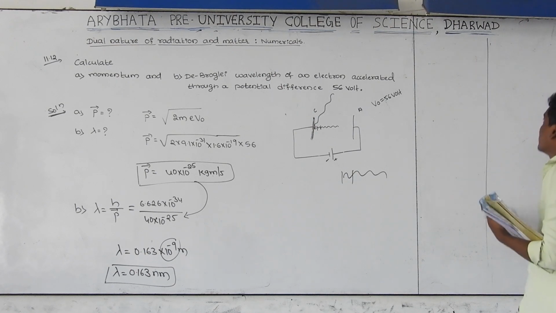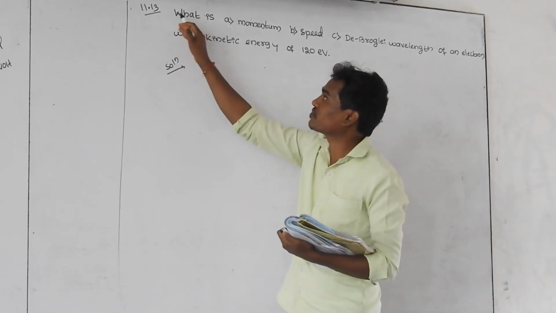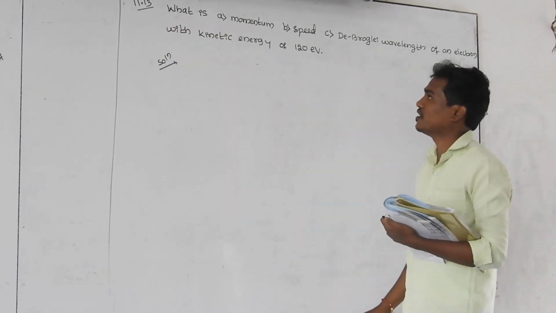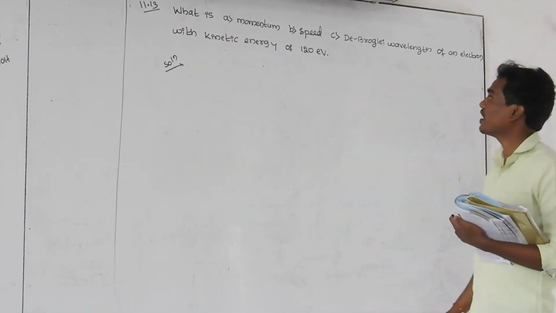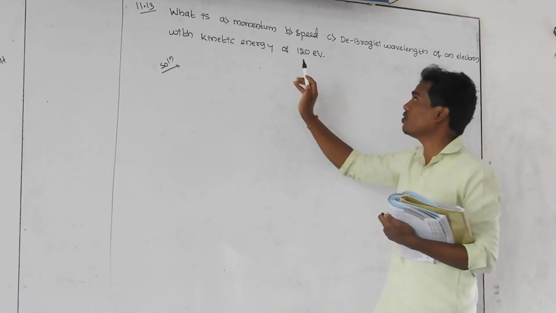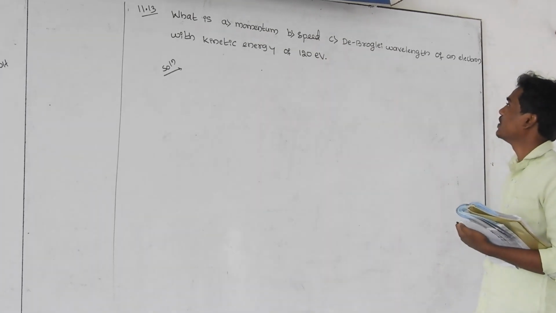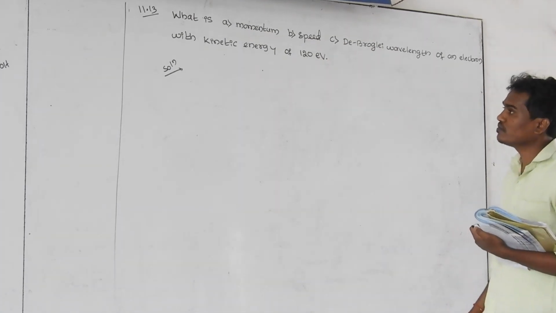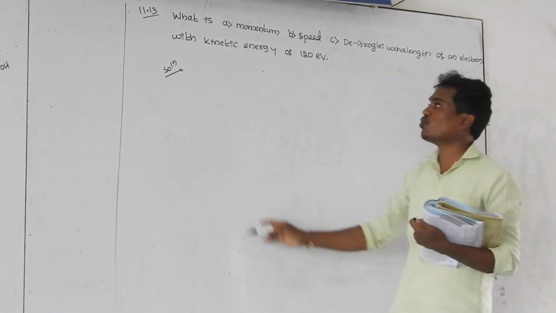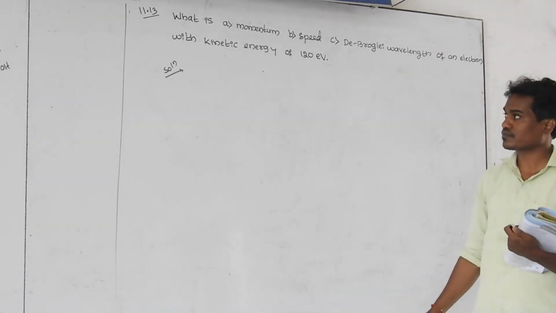Exercise 11, exercise number 30. Read the question. There are three questions regarding the electron. First one, we have to find out the momentum of the electron. Next one, the speed of the electron. And third one, the de Broglie wavelength of the electron. And that electron is moving with a kinetic energy equal to 124 electron volt.